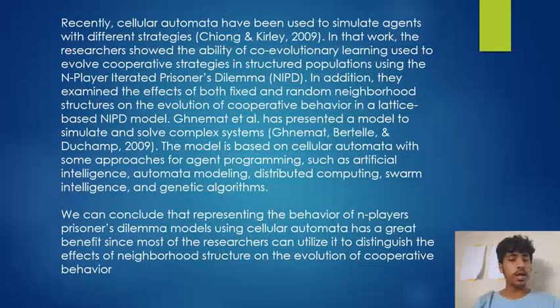In addition, they examined the effects of both fixed and random neighborhood structures on the evolution of cooperative behavior in a lattice-based NIPD model. Kenneth et al. presented a model to simulate and solve complex systems. The model is based on cellular automata with some approaches for agent programming, such as artificial intelligence, automata modeling, distributed computing, swarm intelligence, and genetic algorithms.